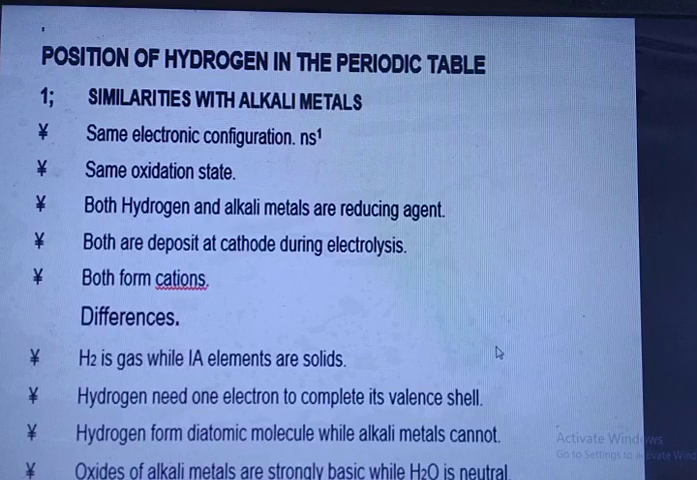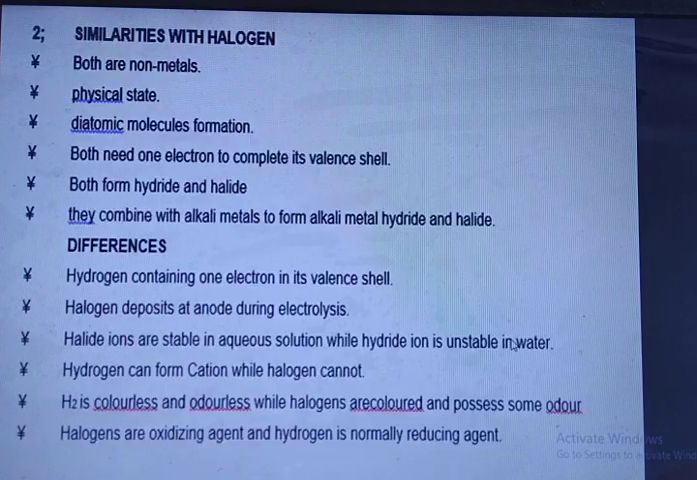Differences: hydrogen is a gas while all the first group elements are solids. Hydrogen needs 1 electron to complete its valence shell. Hydrogen forms diatomic molecules while alkali metals cannot. Oxides of alkali metals are strongly basic while H2O is neutral.